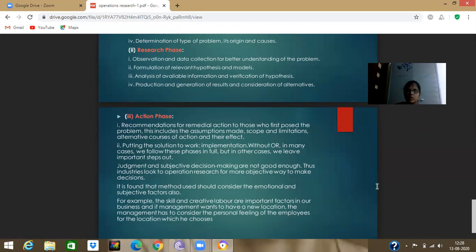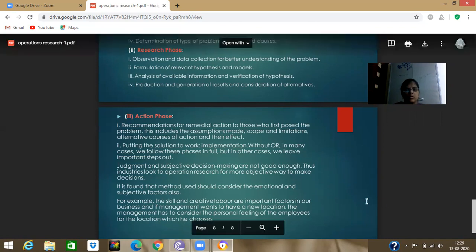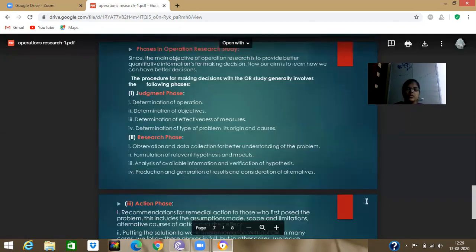This includes the assumptions, mode, scope and limitations, alternative courses of action, and their effect. Assumptions are like assuming our work is going on. Then, putting the solution to work, implementation. In many cases we follow these phases in full, but in other cases we leave important steps out. So those are all the phases: one is the judgment phase, another is the research phase, and the next one is the action phase.